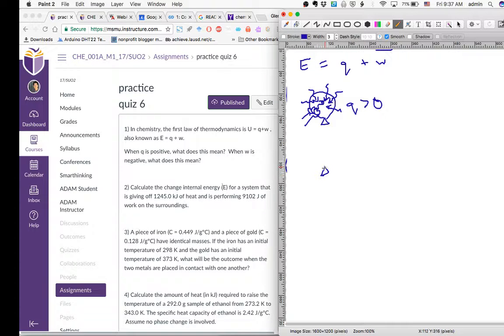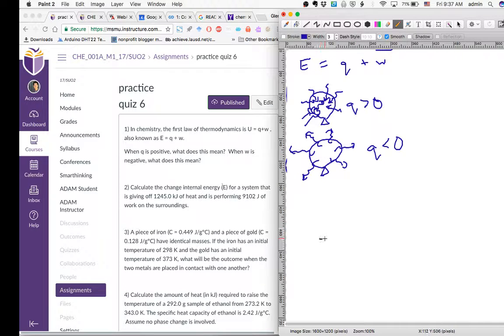What if your balloon is warm and you could feel the heat? For some reason, there's a chemical reaction going on inside the balloon, or something happening inside the balloon that's giving off heat. Then the heat will be negative because your system is losing heat.